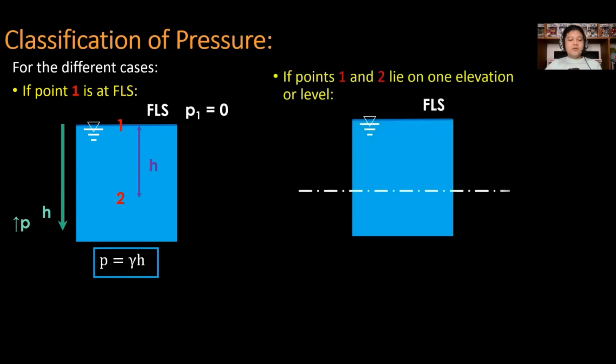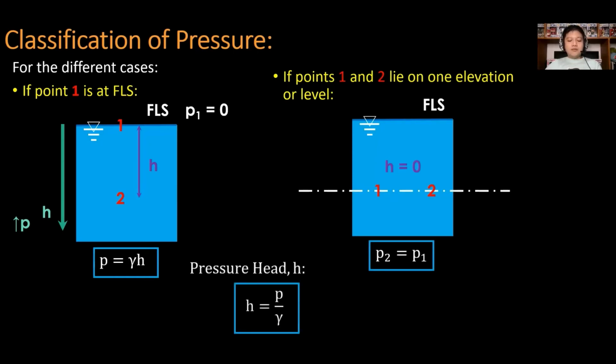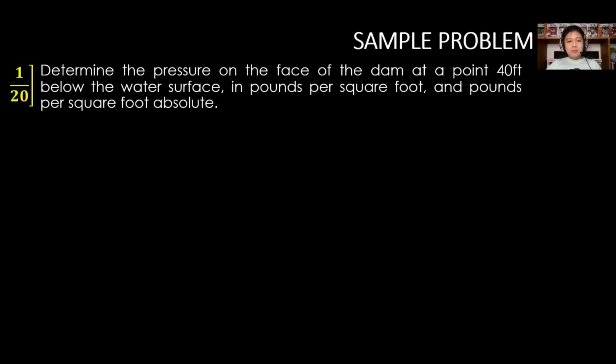Next, if points 1 and 2 lie on one elevation or level, then H is equal to 0. Thus, the pressure at 2 is equal to the pressure at 1. And for the pressure head, from the first case, if we cross multiply the value of gamma, the pressure head H is equal to P all over gamma. So let us now take our sample problems.